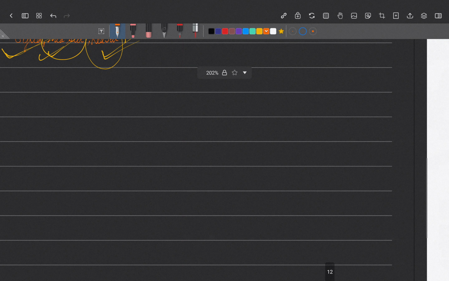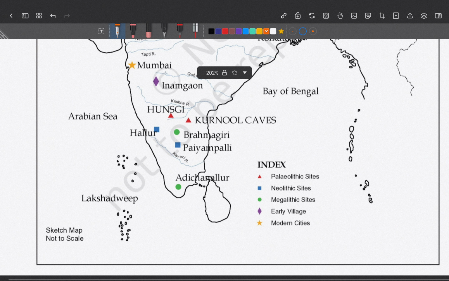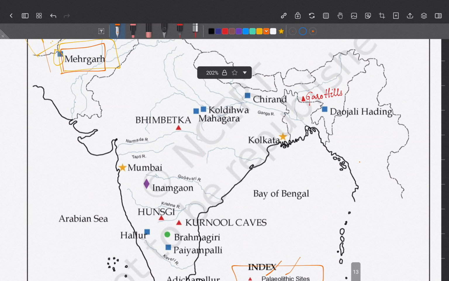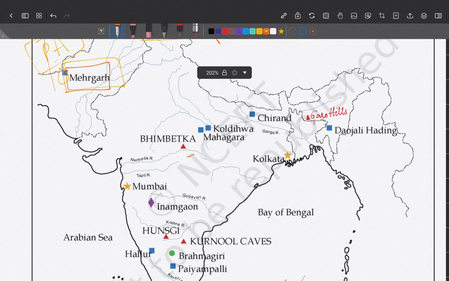So first we'll move on to Paleolithic sites. What are Paleolithic sites? Paleo means old, lithic means stone. So old Stone Age sites. What are the old Stone Age sites? We have Bhimbetka. Bhimbetka is very popular. We have the Bhimbetka caves in Madhya Pradesh. Right. So Bhimbetka is a Paleolithic site.